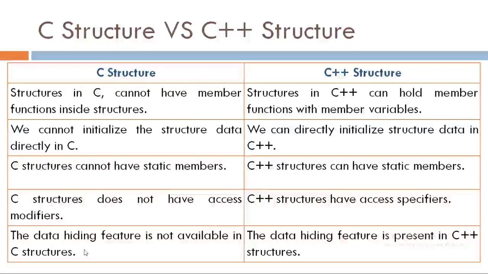The last one is the data hiding feature is not available in structures in C language, while in C++ data hiding feature is present for the structures. So this is all about the difference between structure of C language and C++ language.